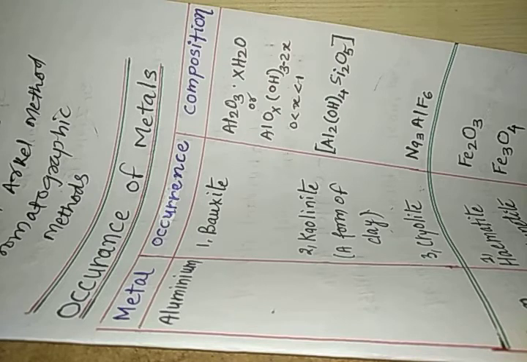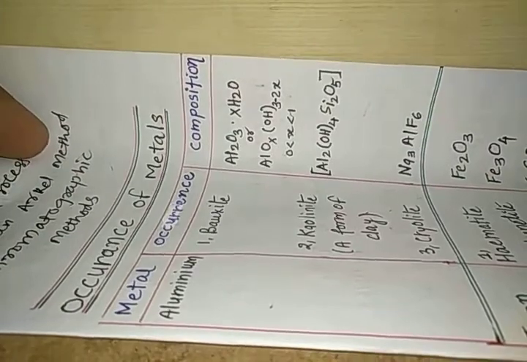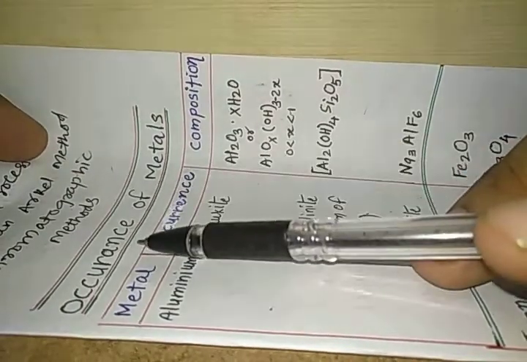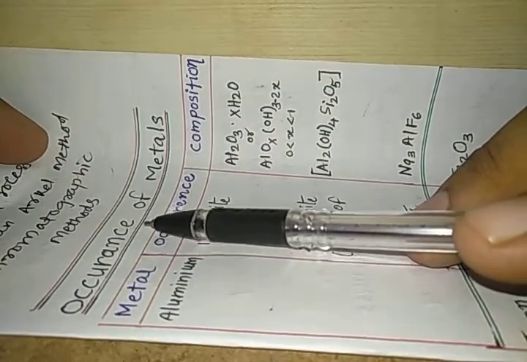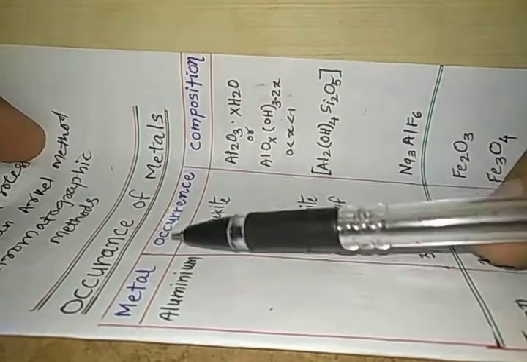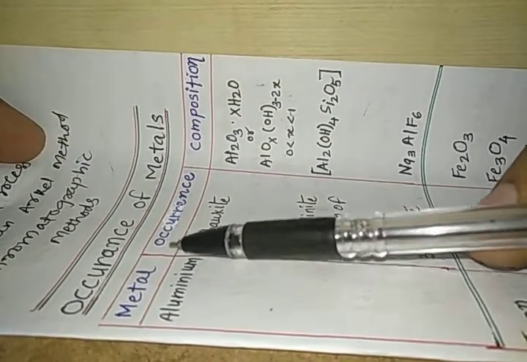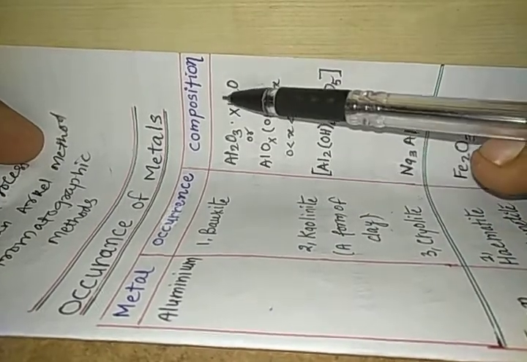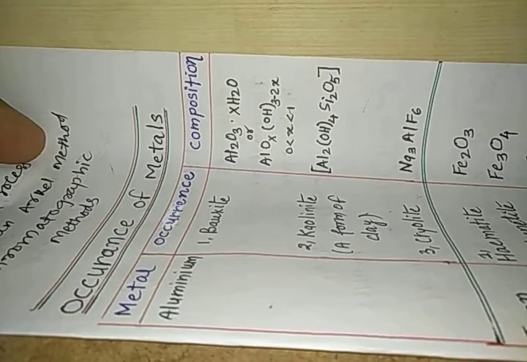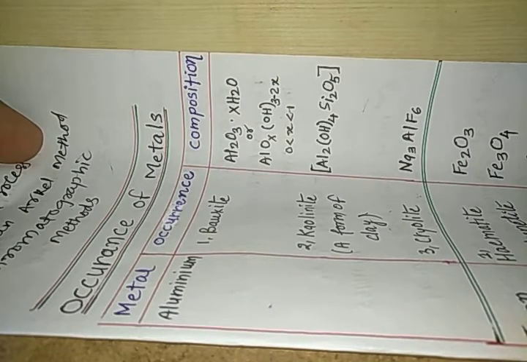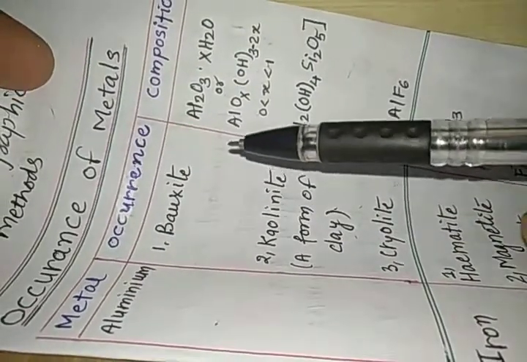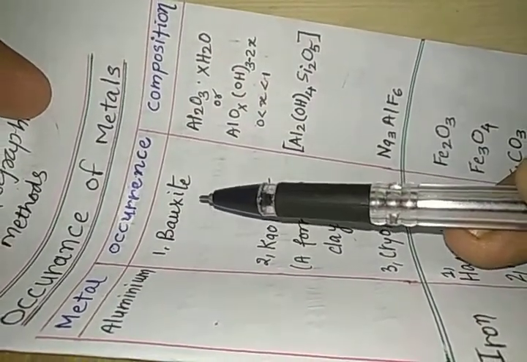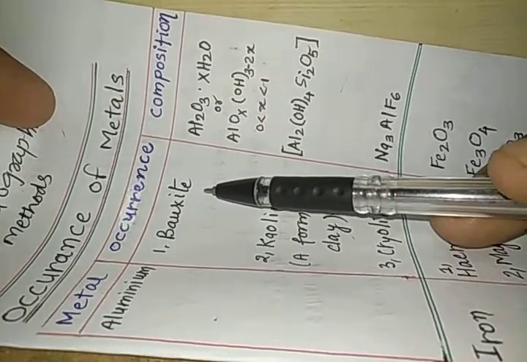How do these metals occur? Let us first look at the table in which we shall try to understand the occurrence of metals. We'll study each metal, its occurrence in various ores and minerals, and then the composition of that particular ore. First we shall study aluminium.